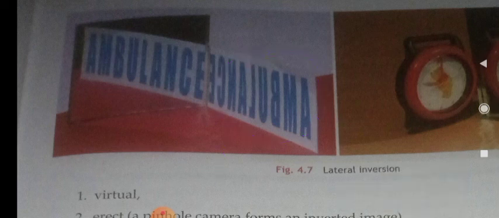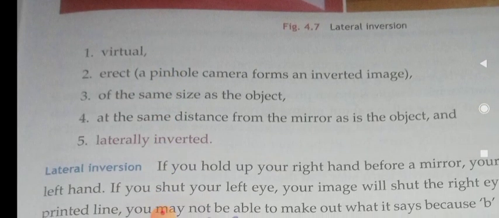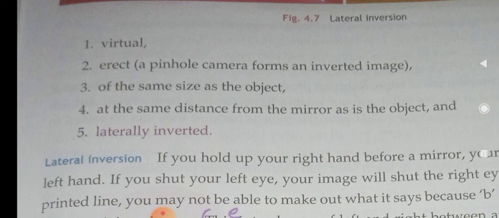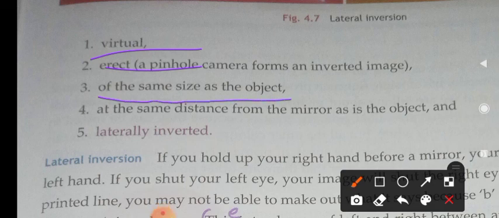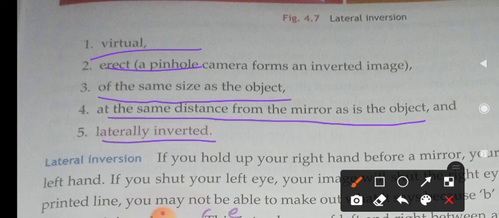Do you understand this, children? So these are the characteristics of the images of a plane mirror. The image is virtual, erect, and the same size as the object. It also maintains the same distance from the mirror as the object, and it is laterally inverted. So these are the images formed by a plane mirror.